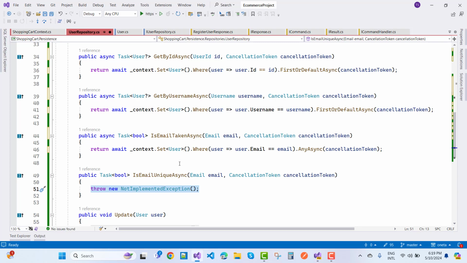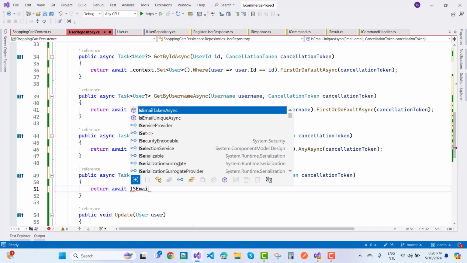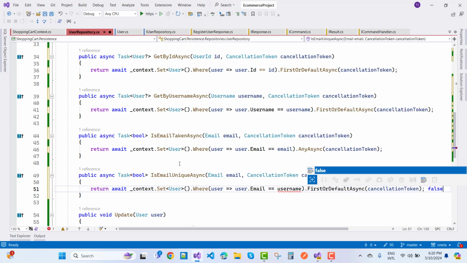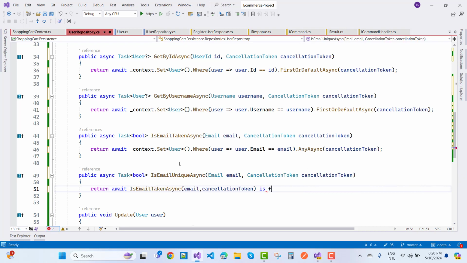I want to call the same method in this method, so I'm using return await IsEmailTakenAsync, in which you pass the email with the cancellation token, and the result is false. If it is false, the email is unique.